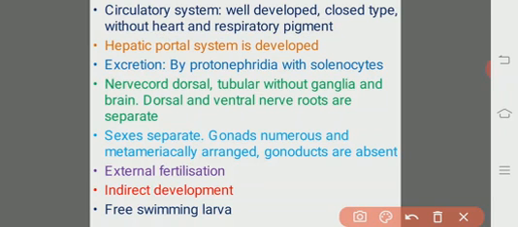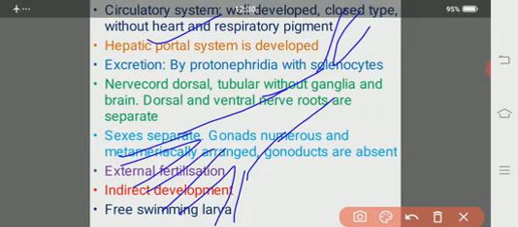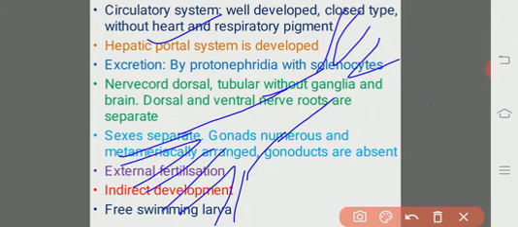And another important factor is that the hepatic portal system is developed. What is the portal system? Small minute capillaries from a particular organ fuse to form a large vessel, and this vessel reaches another organ, and there it is again divided into small capillaries.